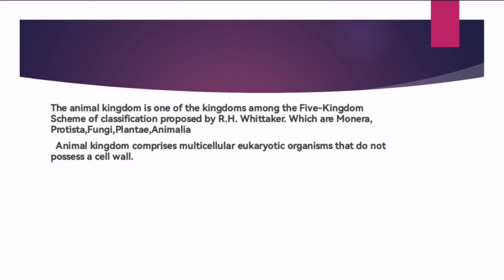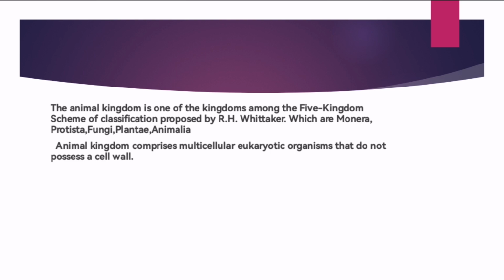Now it's time to tell what the animal kingdom is. We know the cell is the structural and functional unit of life. Animal cells belong to multicellular, eukaryotic organisms. Multicellular means not like amoeba or paramecium, but a complete cellular organism, for example humans. Eukaryotic means having a true nucleus bounded by a double membrane structure called the nuclear membrane. It does not possess a cell wall, and it depends on plants for food.